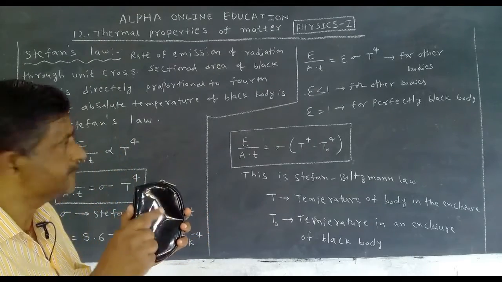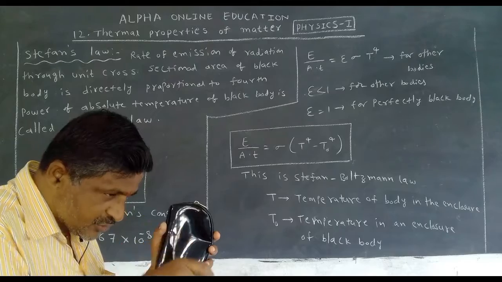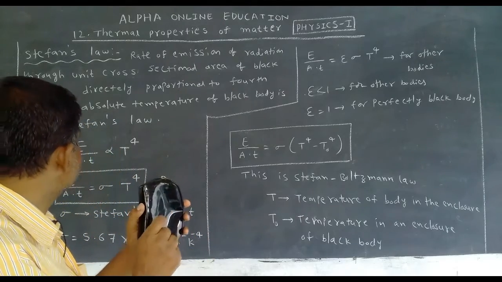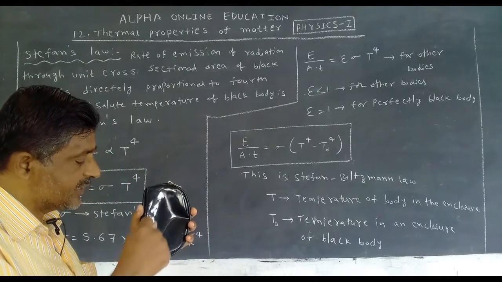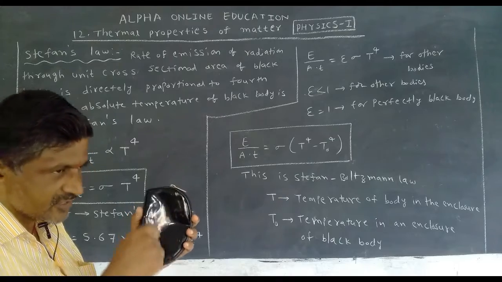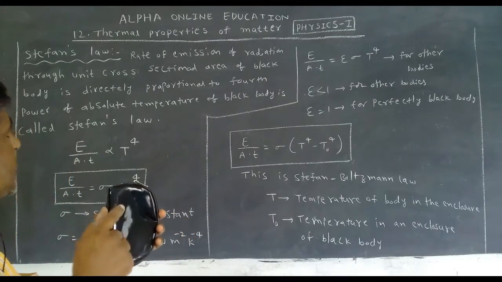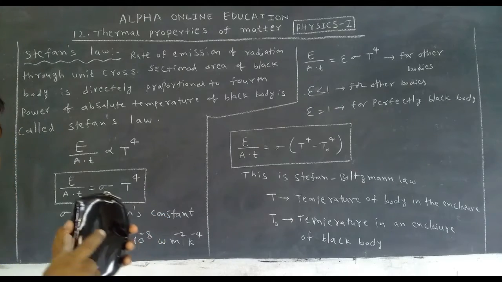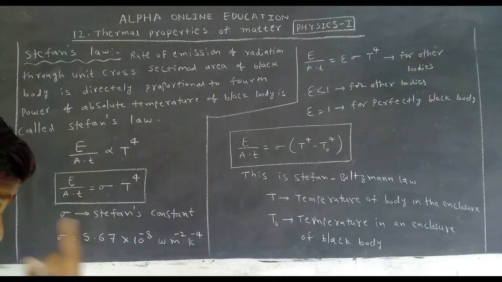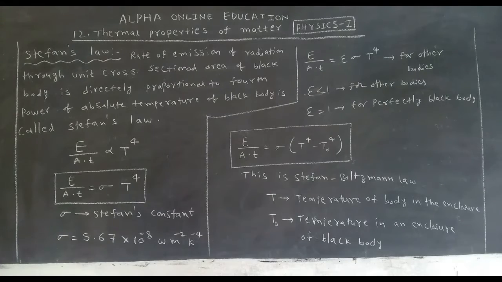That is the meaning. The rate of emission of radiation through unit cross-sectional area of a black body is directly proportional to the fourth power of the absolute temperature of the black body.